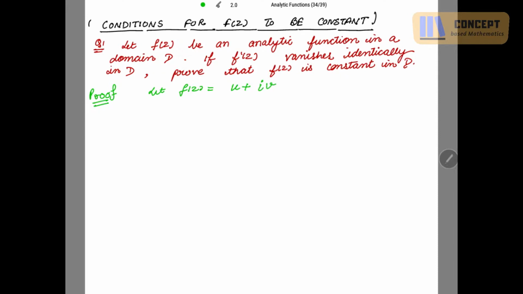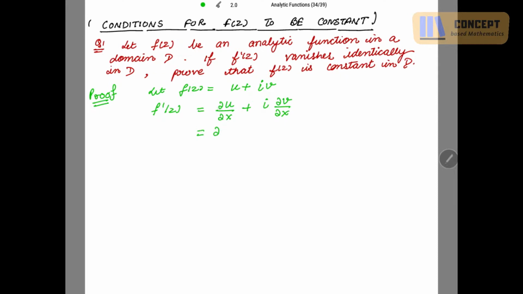In all the questions, we take the help of the CR equations to prove the function to be constant. Now, if I differentiate, f'(z) is equal to del u over del x plus iota del v over del x. This is further equal to,